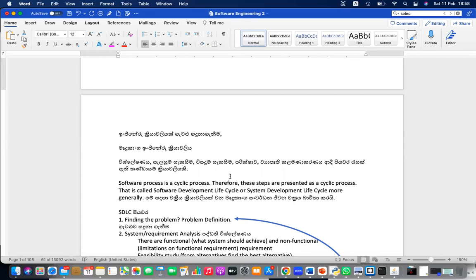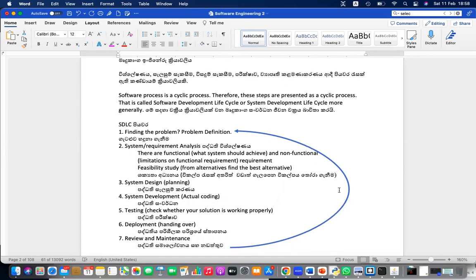So this cycle is called system development life cycle or software development life cycle, which can be summarized into these 7 steps. But this can be varied. I must tell, this can vary book to book, syllabus to syllabus, exam to exam. But anyway, generally we have to define these steps, right? Some steps can be added, some steps can be missing. Generally, this is the SDLC.